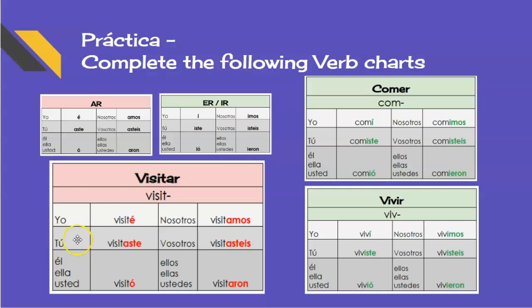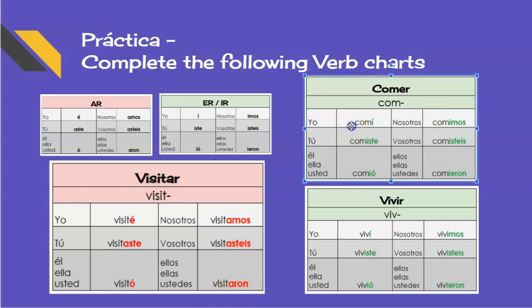Somebody else. If I talk about you, that's second person, second level. And then vosotros is second person, just Spain. We're not going to use that one too much. And then ellos, él, ella, and usted, ellos, ellas, and ustedes, and anything else. This is a big box because it's for everything that's not you or me. When I had our verb house and we had the little drawing of how the verb house went, this is the basement. This is everything else that's not me or you. So this is a big category down here. So visitó and visitaron: they visited, or he visited, she visited, and they visited.